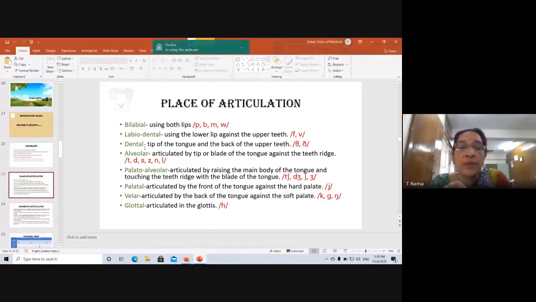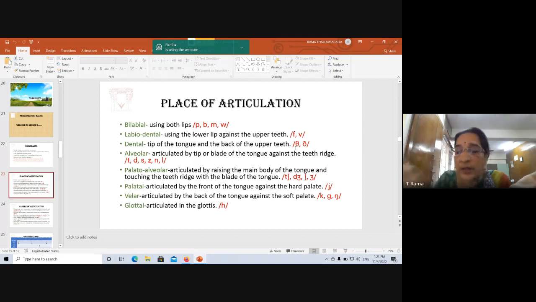Okay. Now here for dental, for these sounds, we use the tip of the tongue and the back of the upper teeth. Back of the upper teeth. Okay. Tip of the tongue will go up. So the first one here, this sound is th. The sound is th. Okay. Thin, thick. Now when we say th, air is also released with it. So it is th. Okay. So th, thin, thick.